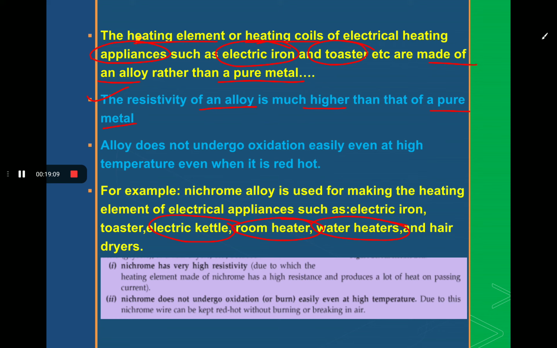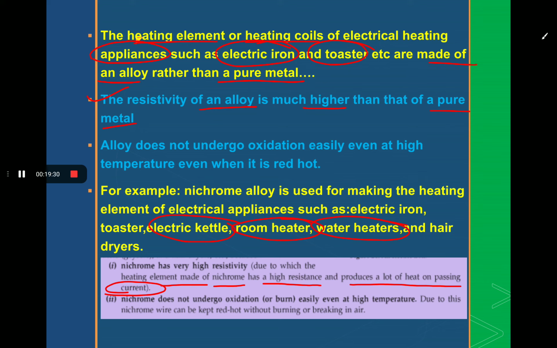And if the resistivity is high, then its resistance is also high. A heating element made of nichrome wire has a high resistance and it produces a lot of heat on passing the current. This is the first reason.